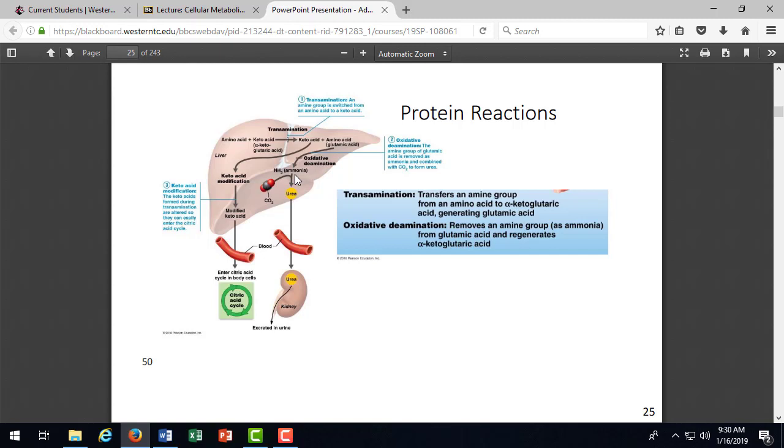This is the unfortunate part about caring for someone that comes in with severe alcoholism and built up ammonia: the only way to get rid of the ammonia is not like carbon dioxide. We can put a mask on and draw it out with changing pressures, right? But we have to get that ammonia out by drawing it into the digestive tract. So there's a special laxative we give them that pulls it out of the blood, and they essentially poop it away with lots of diarrhea. So isn't that fun for that patient, that they're on the toilet just pooping that away.